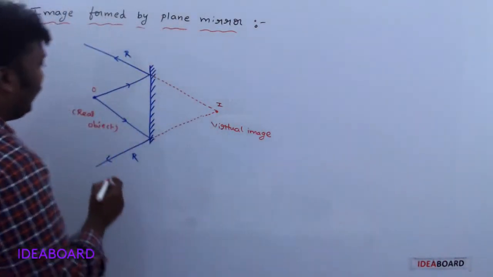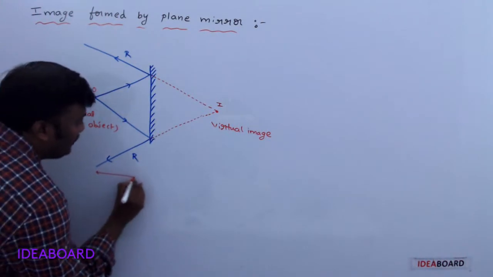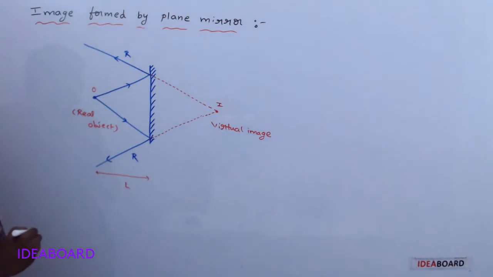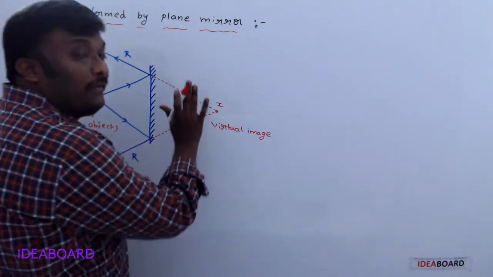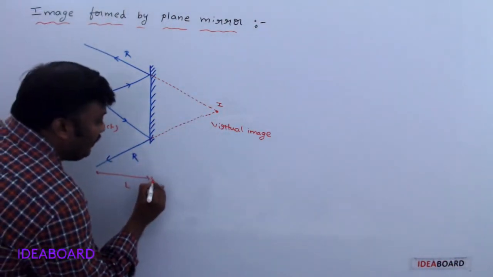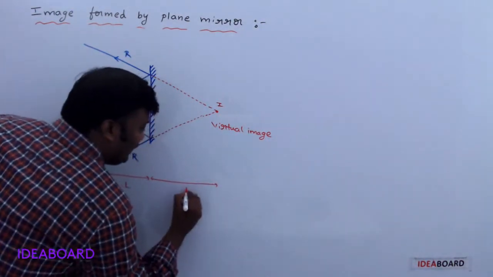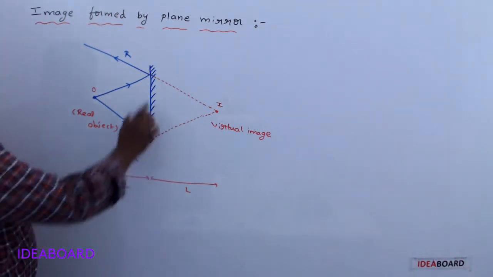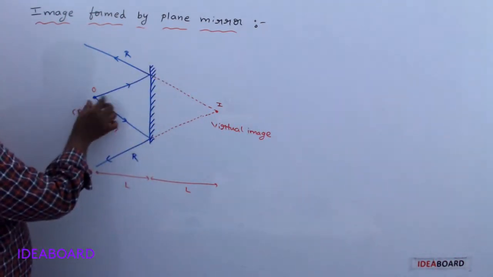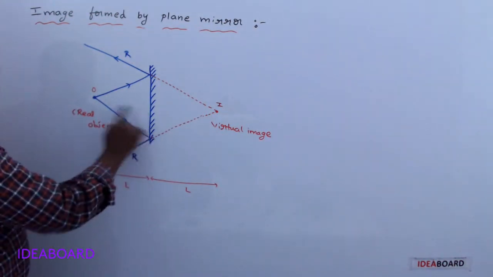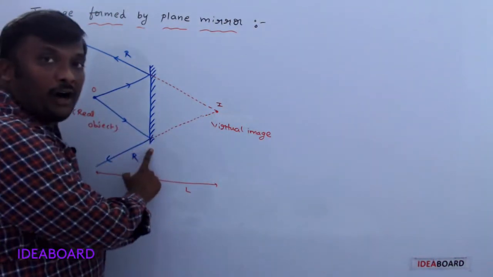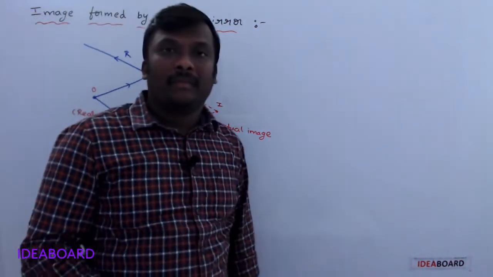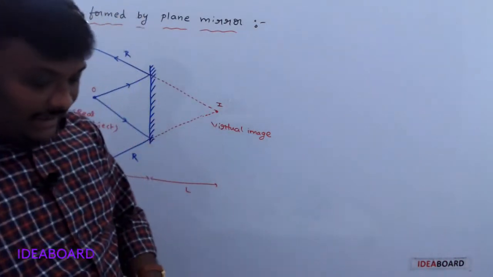Now, if you know the distance between the object and the plane mirror, let's suppose the distance is L, then according to the characteristics of the image, the image is also at the same distance from the mirror. If the object is at a distance of L from the plane mirror, then the image is also formed at a distance of L behind the mirror. Is it clear?